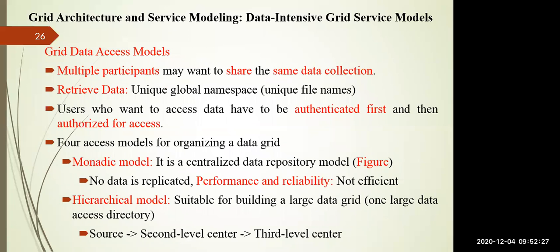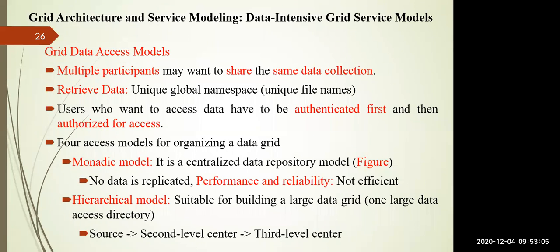Coming to the grid access model, you can see multiple participants may want to share the same data collections, right? Suppose you want to take the data from a particular memory. You want to extract the data for a particular application, and I also want to extract the data from the same application, same directory, right? So to retrieve any piece of data, we need a grid with a unique global namespace. Like many standard data sets on the Kaggle website, if you want to download that data set, you will use that namespace, and I will also use the same namespace in order to download that data set.